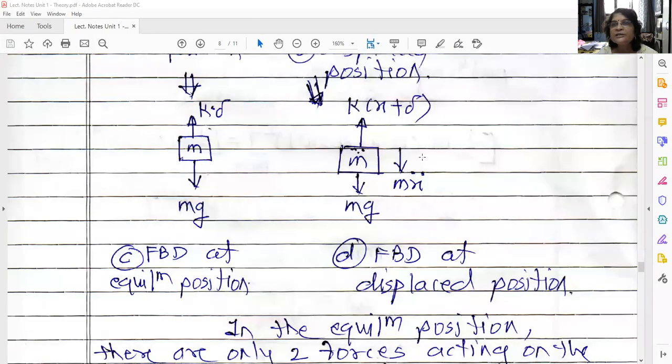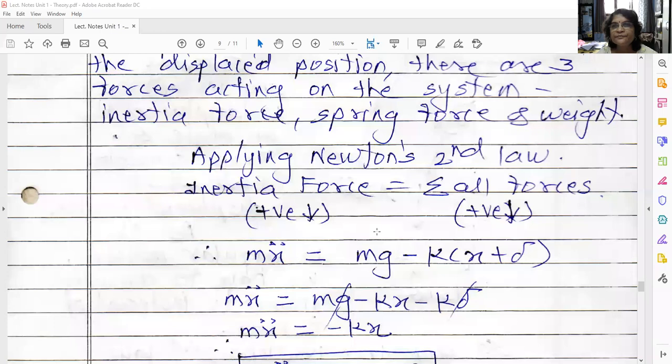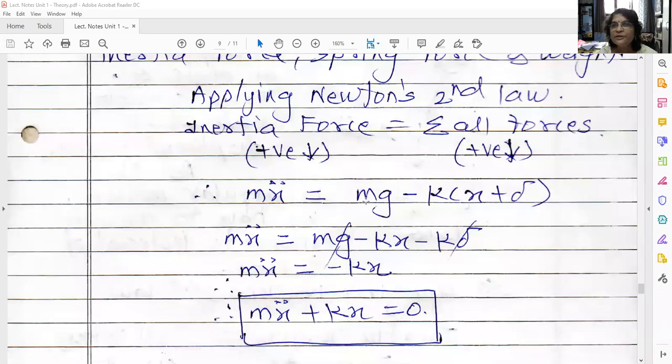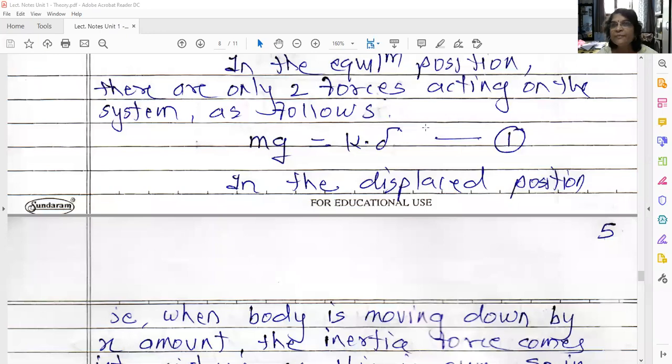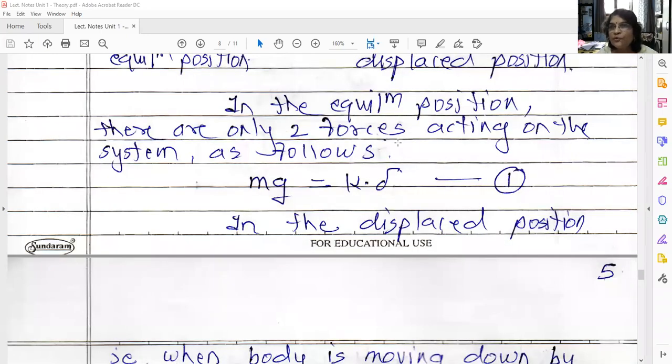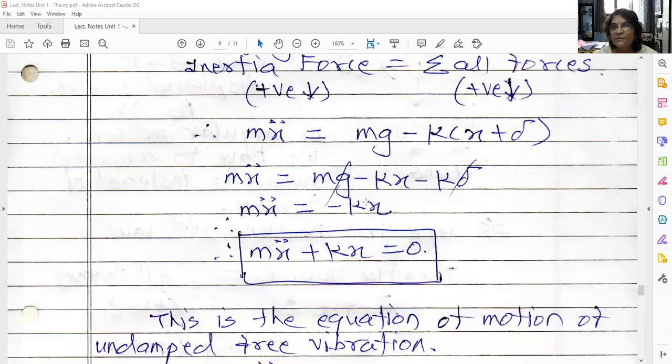So all these three forces we have written by applying Newton's second law. So m x double dot is equal to mg minus k into bracket x plus delta. Open this bracket: m x double dot is equal to mg minus kx minus k delta. Now already we have talked about mg minus k delta being 0. These are the two forces when the body is in equilibrium. In the equilibrium position there are only two forces acting on the system, mg equal to k delta, which always neutralize each other. So mg minus k delta is 0. What are the remaining forces? m x double dot is equal to minus kx.